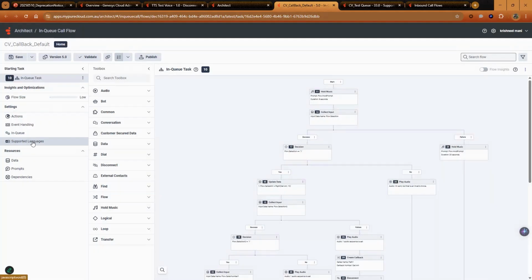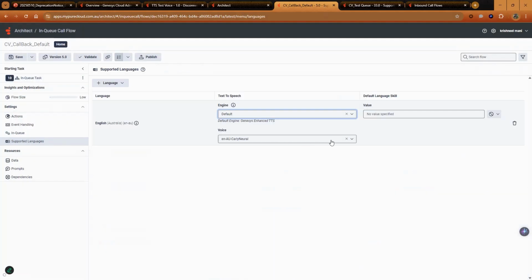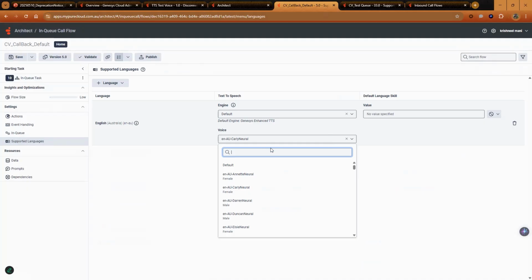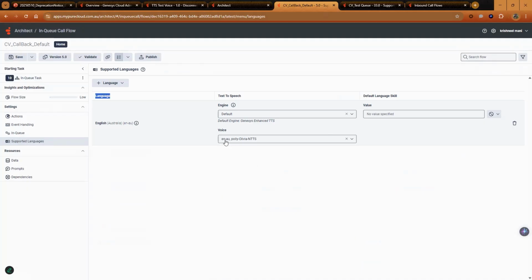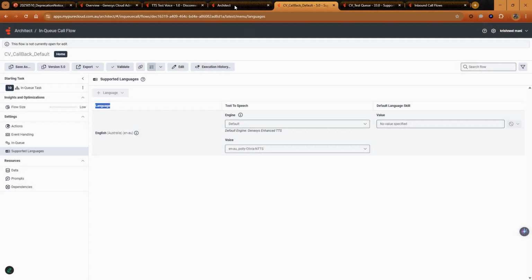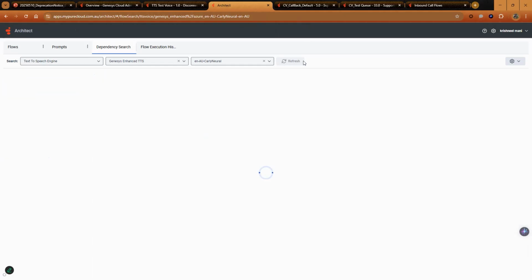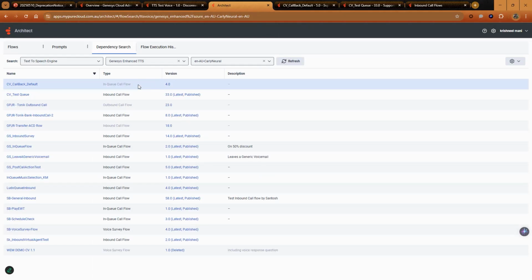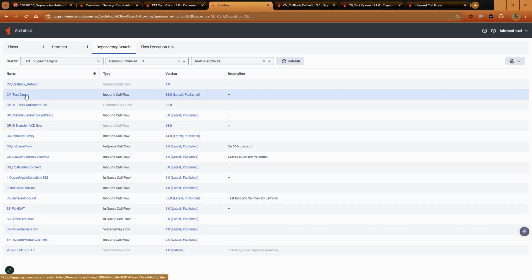I will navigate to Supported Languages. And under Voice, I'll search for Polly and select en-AU Polly Olivia TTS. Once done, I'll hit Publish, which will save and publish this flow. Then I'll go back to my Dependency tab and give it a refresh. Once the page loads up, please note your flow type has grayed out, indicating the change has been executed. You can move on to the next flow.